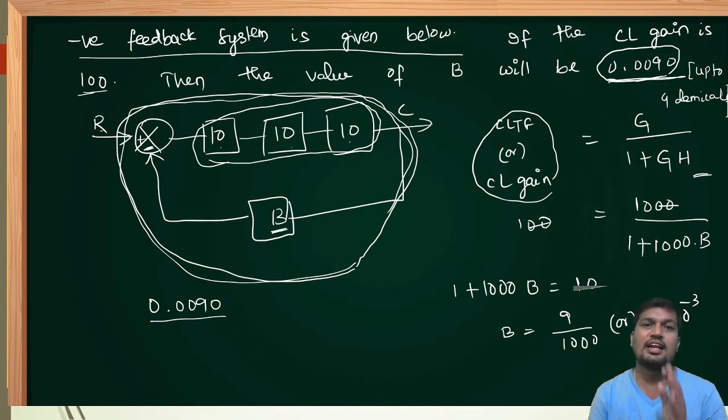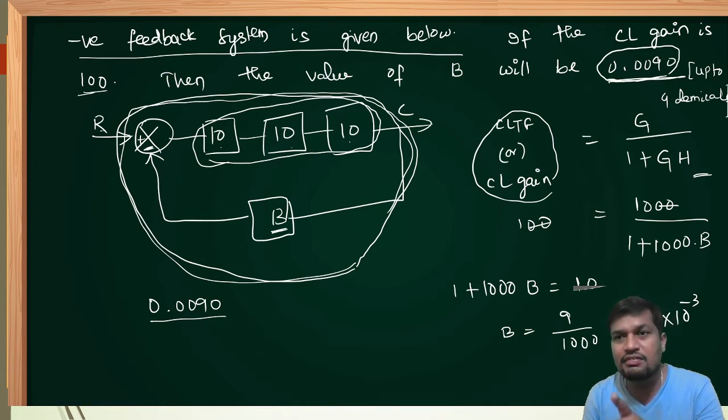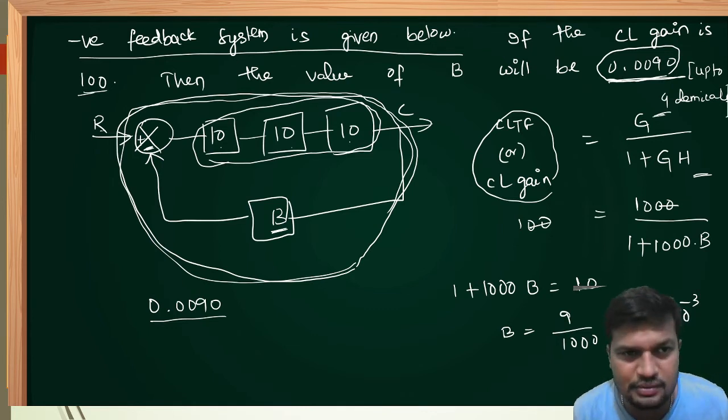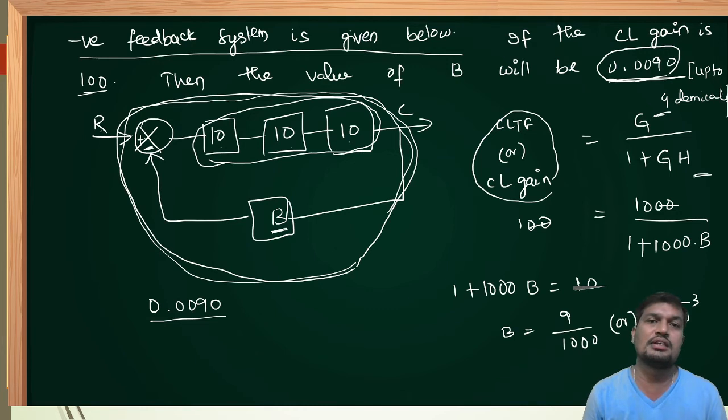Therefore, while writing the GATE exam, it is also one kind of art. Please remember, when fill in the blank questions are given like this, if he mentioned up to 4 decimals, then represent the answer up to 4 decimals. Don't leave it as 9 into 10 power minus 3. Please convert that value into decibels, whatever he asked, or add one more decimal, so that your answer will be positive and there are no negative marks even though your answer is correct. I hope everybody understands my point.